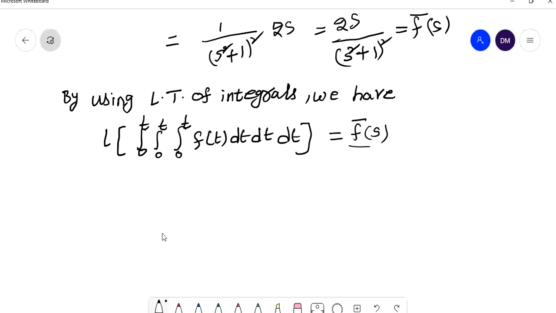If you have a single integration, you write s. If you have a double integration, you write s square. If you have a triple integration, you write s power 3.